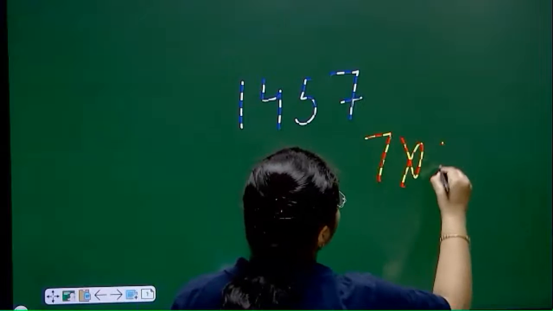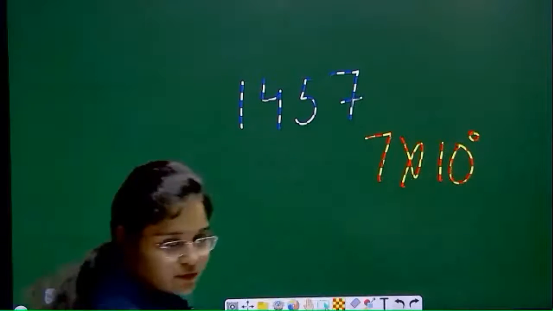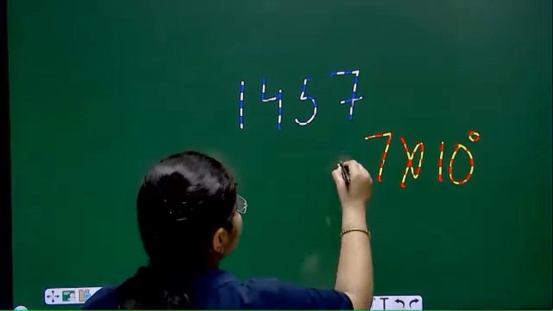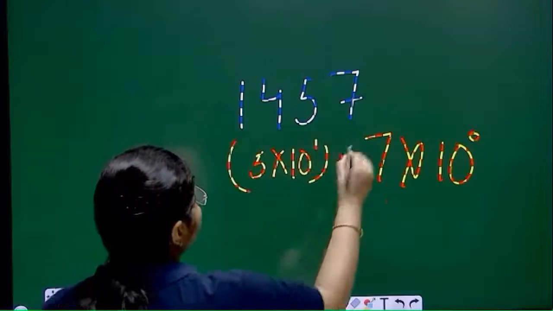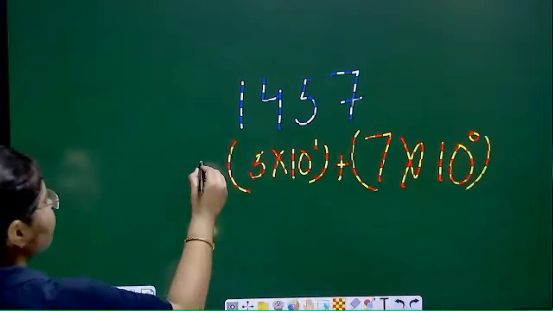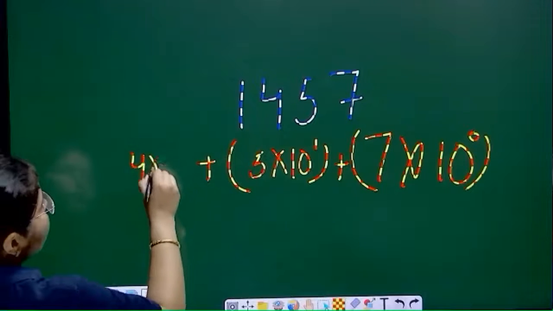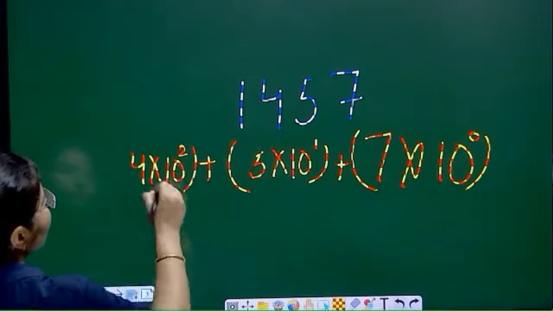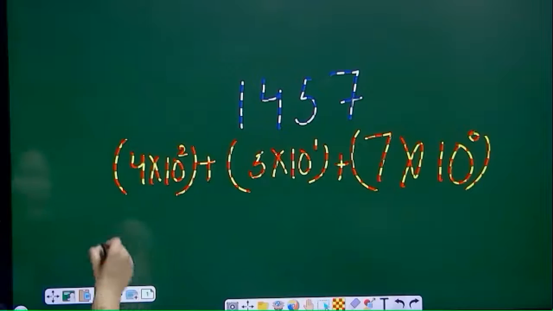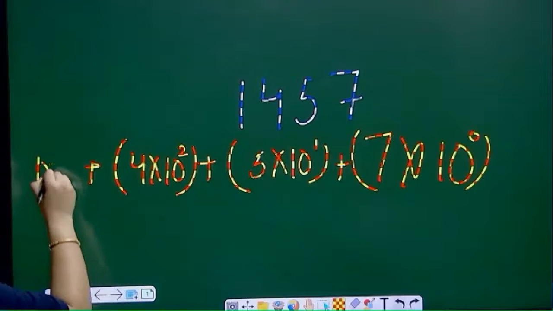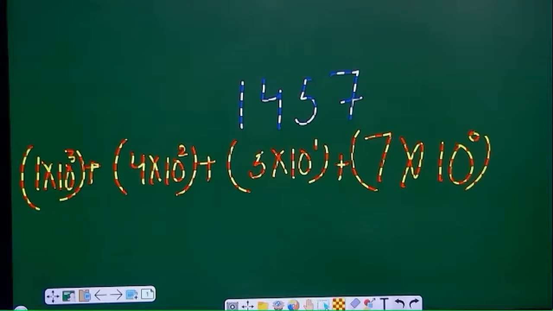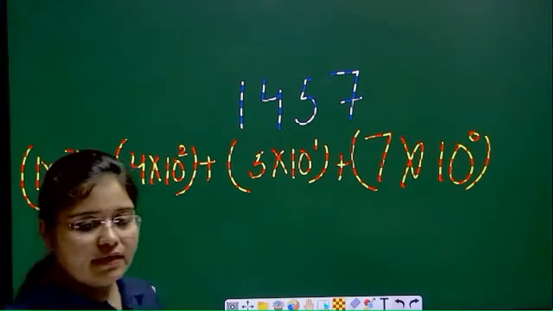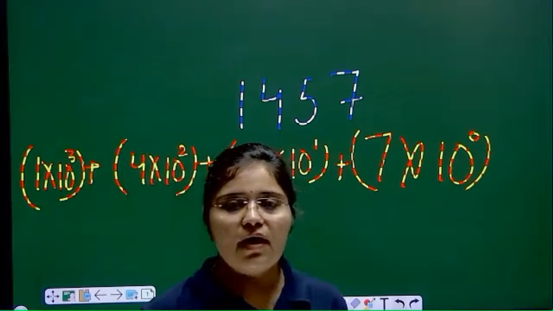7 into 10 raised to power 0. Okay. Next, 5 into 10 raised to power 1. Put this in bracket. 4 into 10 raised to power 2. Okay. And last, 1 into 10 raised to power 3. Is it clear? So in this way you can write your decimal number system.